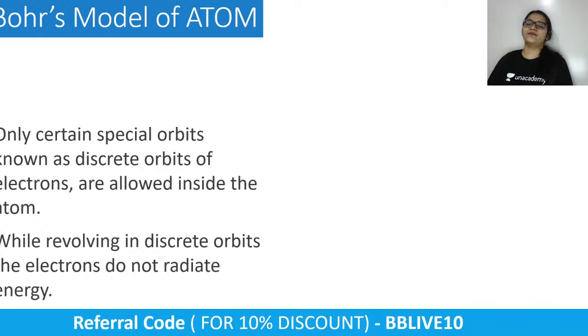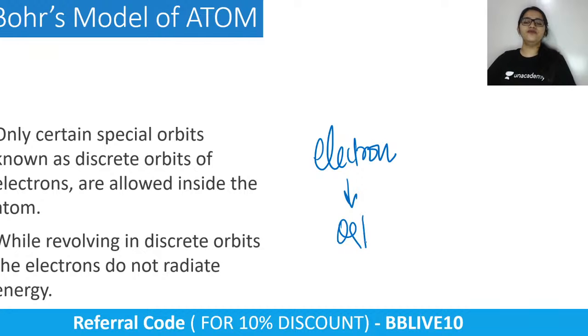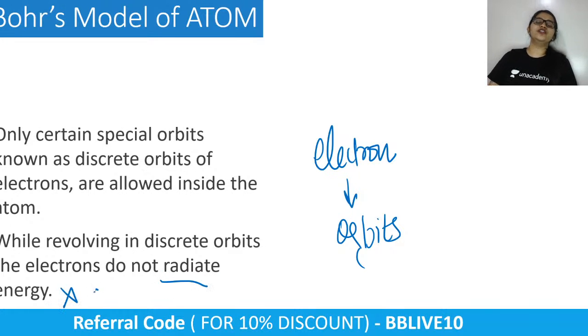Let's see, what did he say? So he said, yes, you're absolutely right. You are absolutely right that electrons do revolve in orbits, right? But there's a very major piece of information: while they are revolving in orbits, they are not radiating any kind of energy.